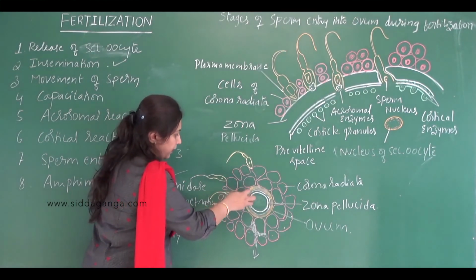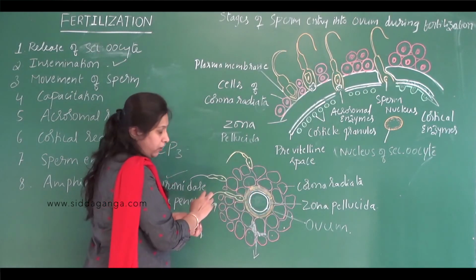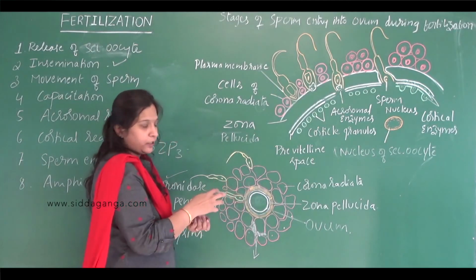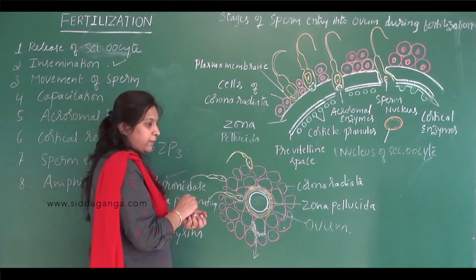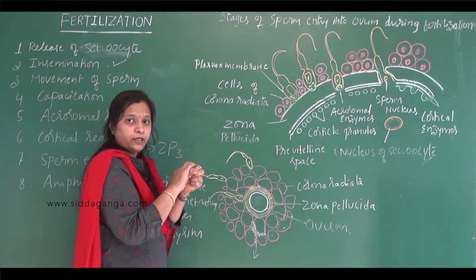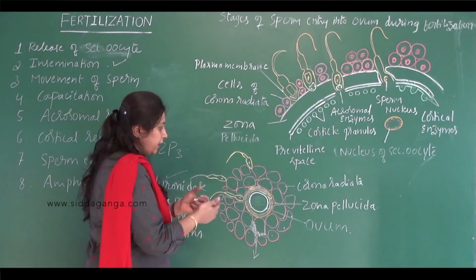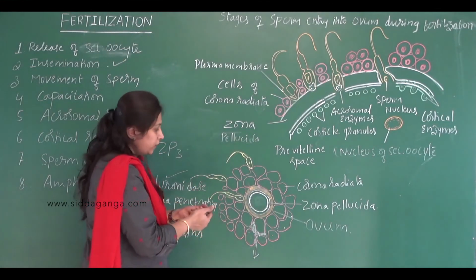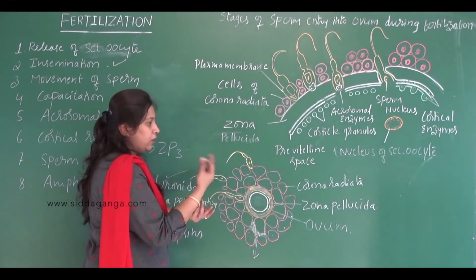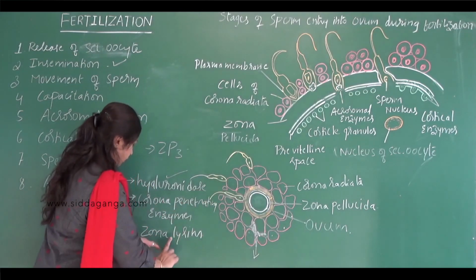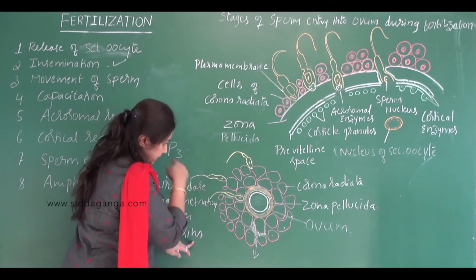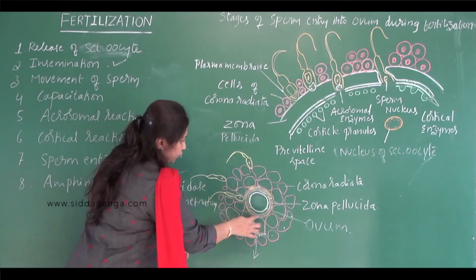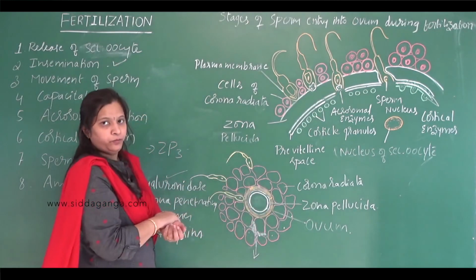Once it binds to the ZP3 sperm receptor, the acrosomal reaction begins. So during the acrosomal reaction, what happens? The acrosomal covering degenerates and its contents are exposed. That contains acrosin, also called zona lysin enzymes. These zona lysin enzymes will dissolve the zona pellucida layer.